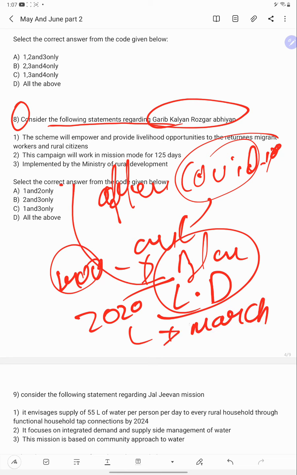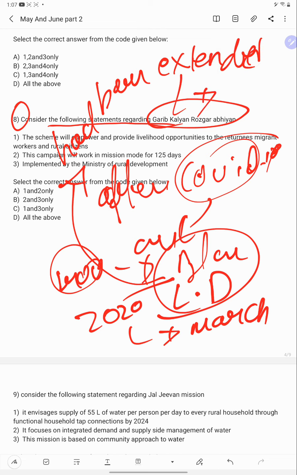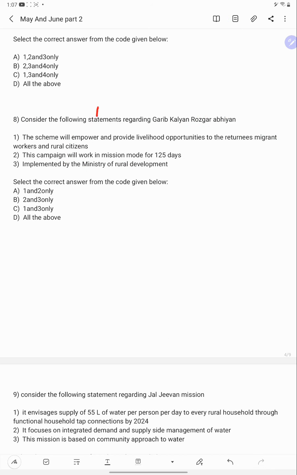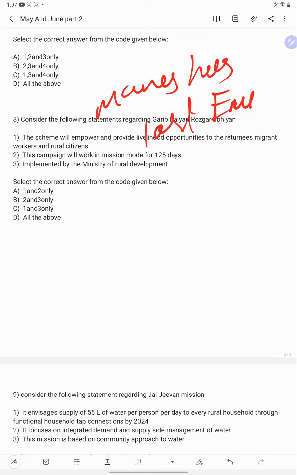As this lockdown was extended by the government, many people lost employment.